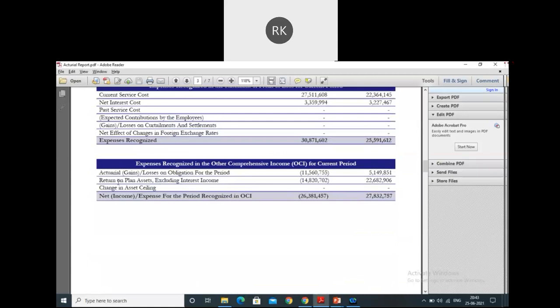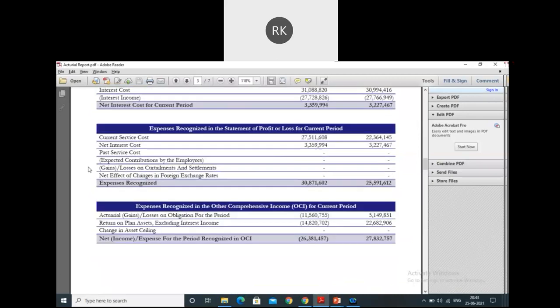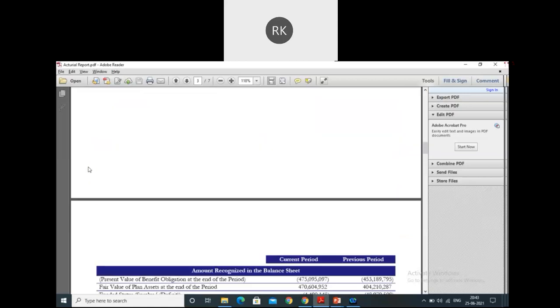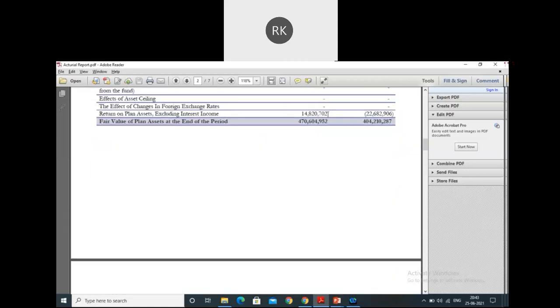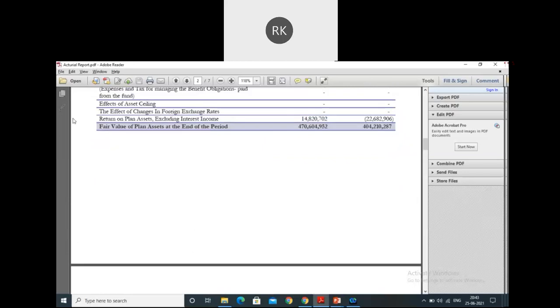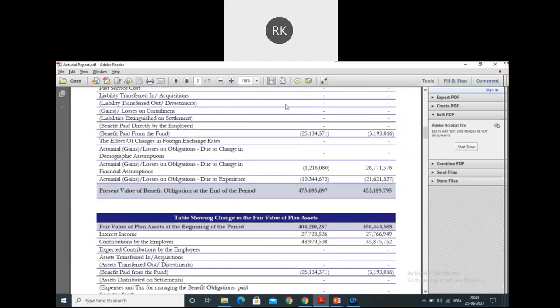The third is the return on plan assets. So any movement in the asset valuation is covered under the OCI, not the P&L. Okay, guys, always remember, only interest cost is something which hits my P&L, whereas the movement in the asset is taken to OCI. So that element which increased my fair value of the assets is taken to the OCI. As you could see, all the amounts except the contribution and the liability paid are parked either to the P&L or OCI component.